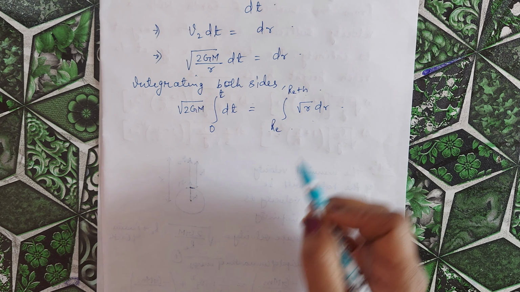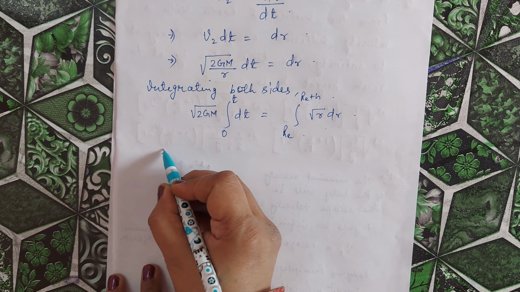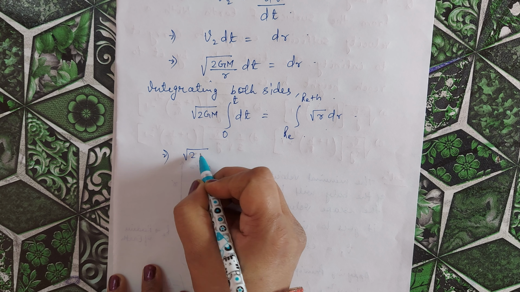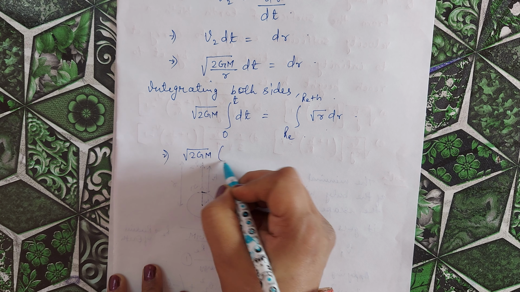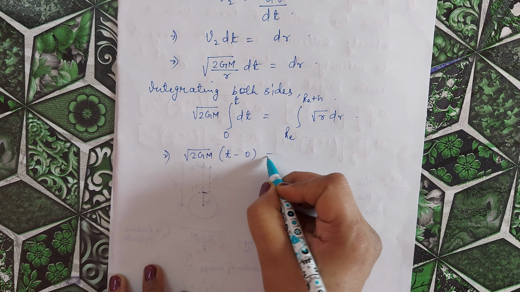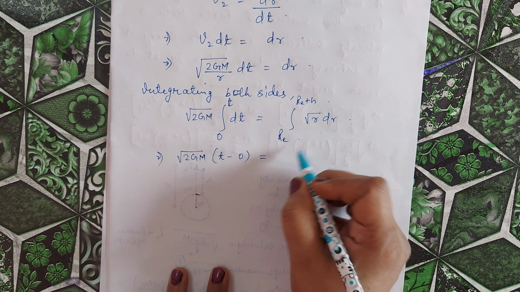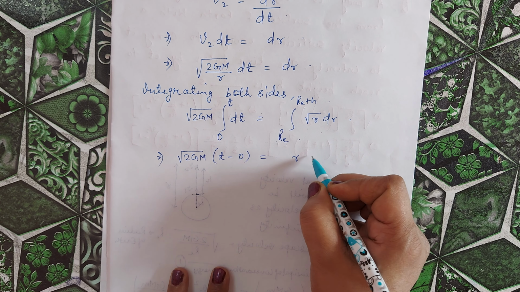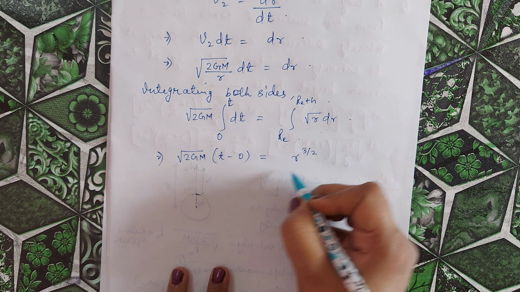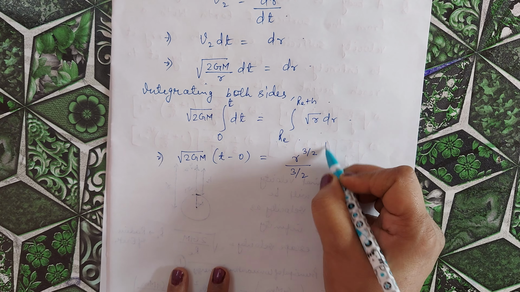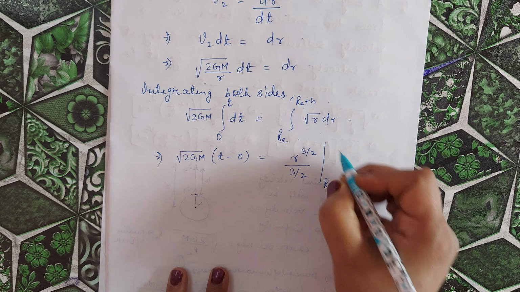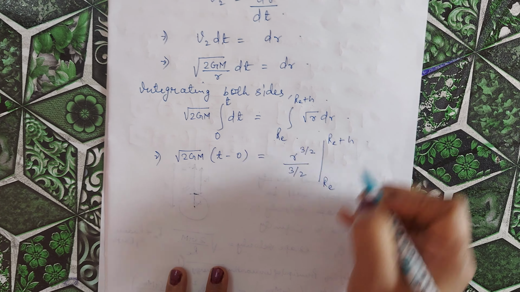We will integrate this integral. So we have root under 2GM, this will become t minus 0, is equal to r to the power 3 by 2 by 3 by 2 within limits Re to Re plus h.